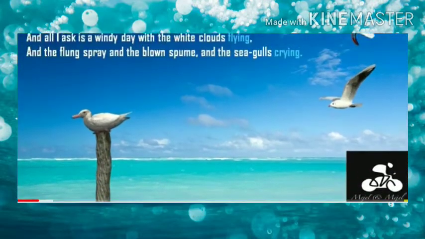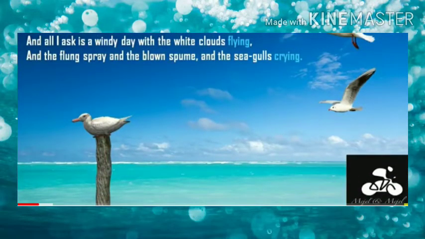Now we will move on to the next paragraph. And all I ask is a windy day with the white clouds flying. So now the author is requesting that he needs a windy day. So we all know a windy day consists of full of wind in and around. And he also is expecting white clouds flying. So in the sky, the author is expecting that white clouds should be there, and the flung spray and the blown spume and the seagulls crying.